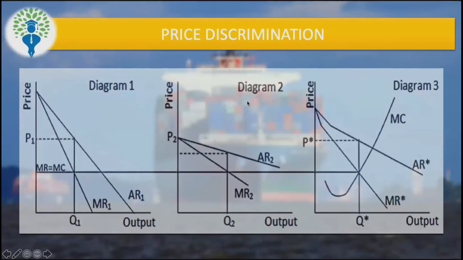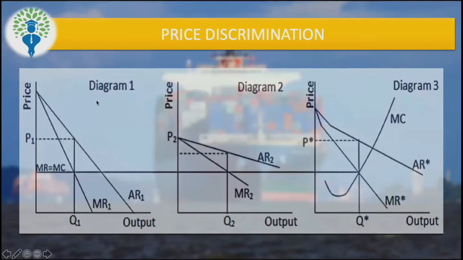Whereas in country B, the condition for equilibrium remains the same. MR is equal to MC. This is the MC curve, by the way, this horizontal line, and this is the MR curve. And they decide to produce Q2 level of output in country B. But if you see, the slope of the average revenue curve in both countries is a little different. In case of country A, this is the foreign market, a foreign country, and this is the domestic country, right? Now, the slope in the foreign market is a little less elastic. So what do you mean by that? If the slope of the demand curve is a little less elastic, a firm can charge a little higher price.